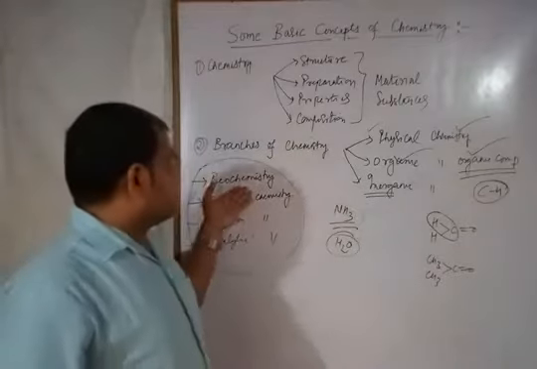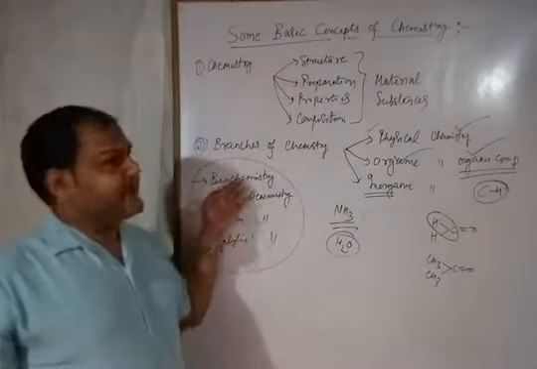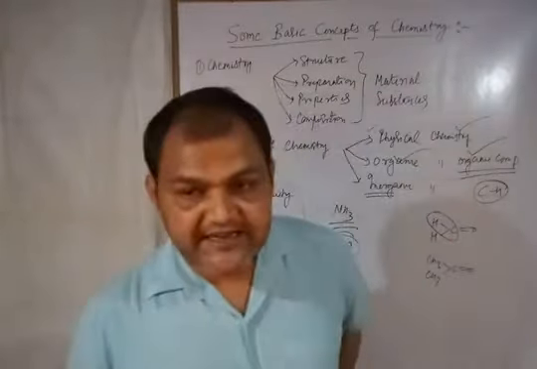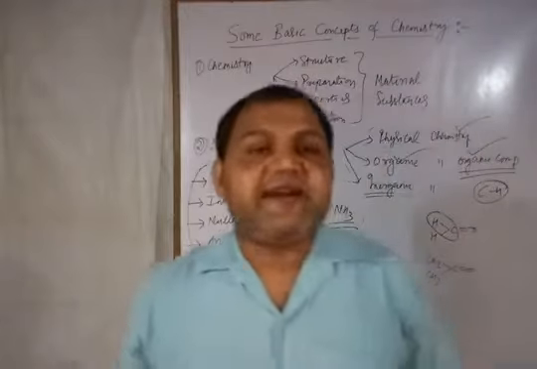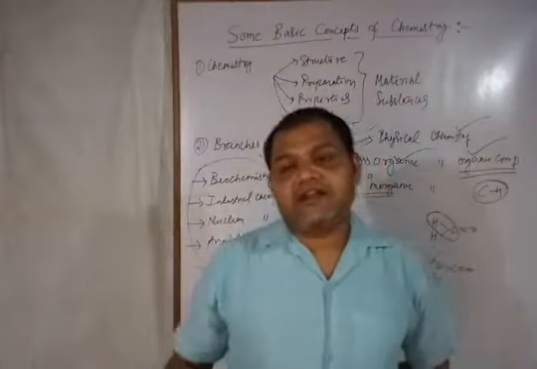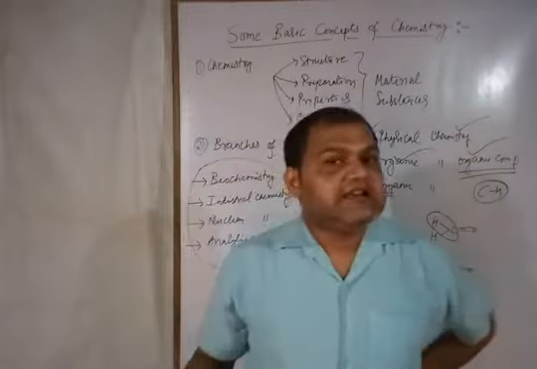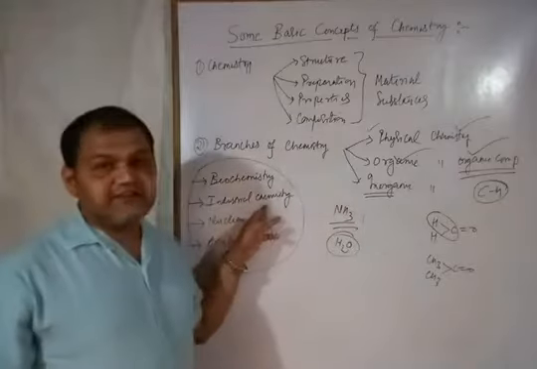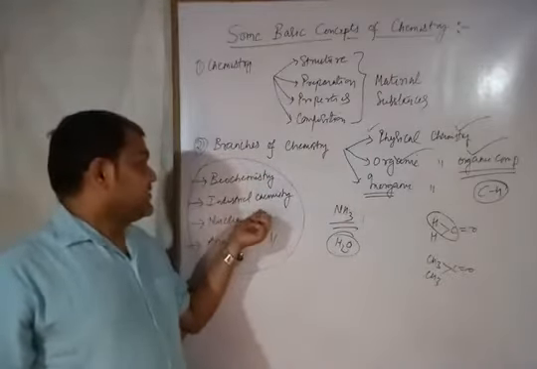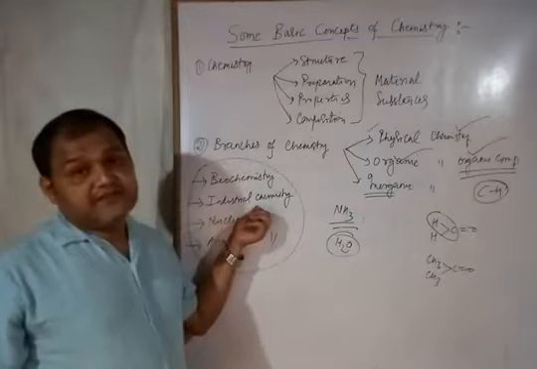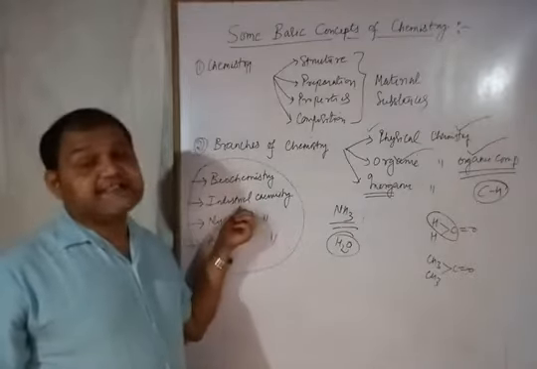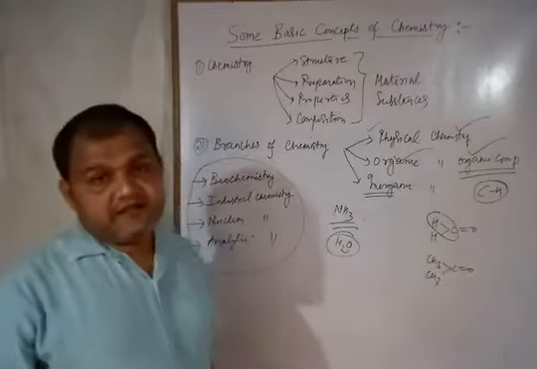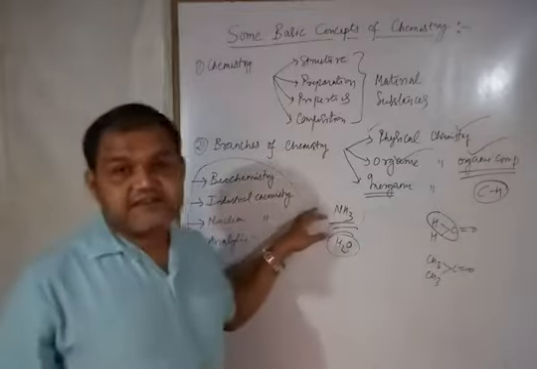In biochemistry, we study the role of chemistry in biochemical processes. Suppose you are studying the structure of glucose, the structure of carbohydrates, their properties, and the study of lipids and proteins. All of these are macromolecules, or you can say biomolecules, and that all comes under biochemistry. In industrial chemistry, that means the study of chemistry for industrial purposes. You are studying the preparation of ammonia at industrial level, so that becomes industrial chemistry.